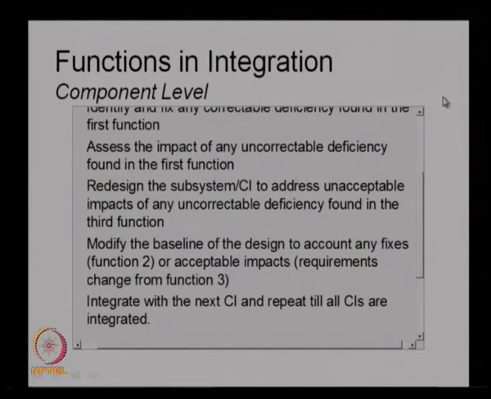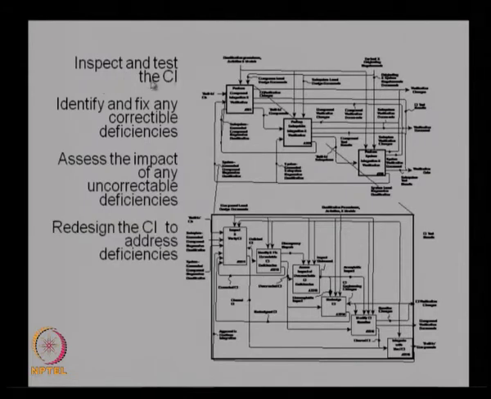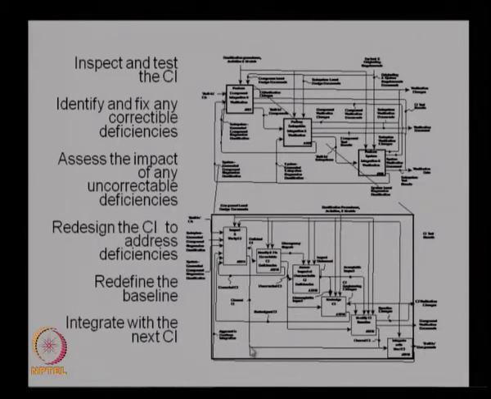This can actually be represented by a diagram. These are the stages: basically inspect and test the CI, identify and fix any correctable deficiencies, assess the impact of any uncorrectable deficiencies, redesign the CI to address deficiencies, and redefine the baseline. So, these are the stages involved, and we integrate with the next CI. So, this can actually be shown as an IDEF0 diagram.